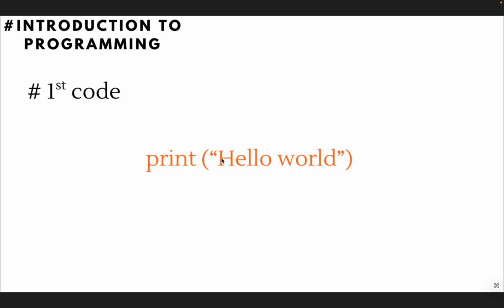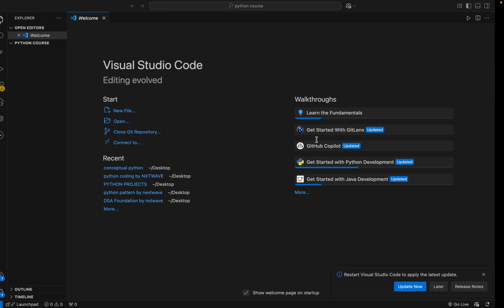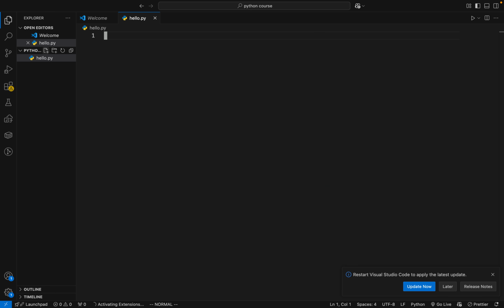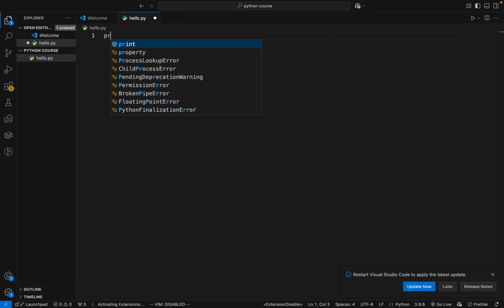Then we will firstly see our first program, Hello World. How to print Hello World in a Python program. So firstly we will make a file hello.py. Remember that every file in Python we use .py at the end. So print,